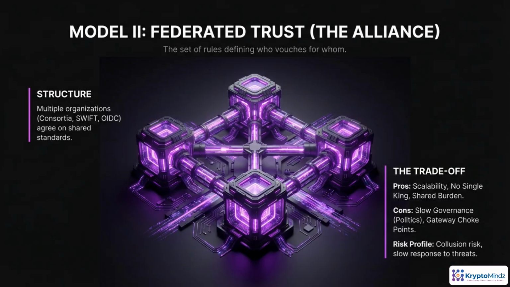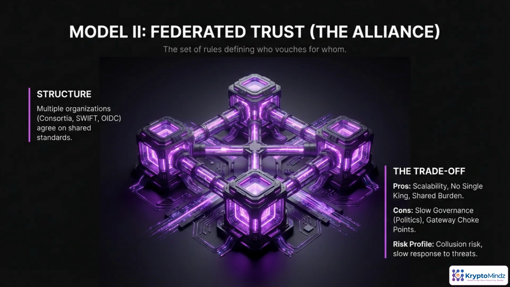Federated trust appears when multiple organizations form an alliance and agree to vouch for each other under shared rules. Think of payment networks, identity federations, or industry consortia. Each member keeps some autonomy but accepts common standards for identities, credentials, and dispute resolution. This buys you scalability and resilience. There's no single king, and the operational burden is shared.